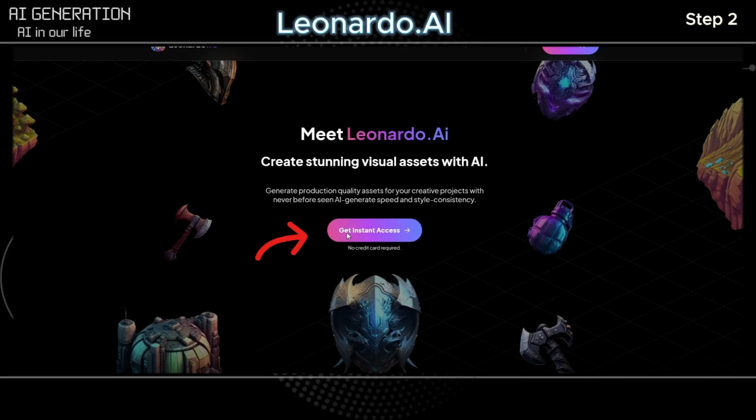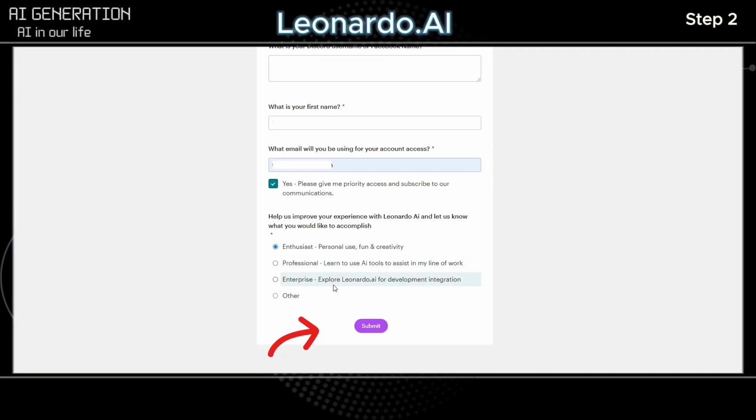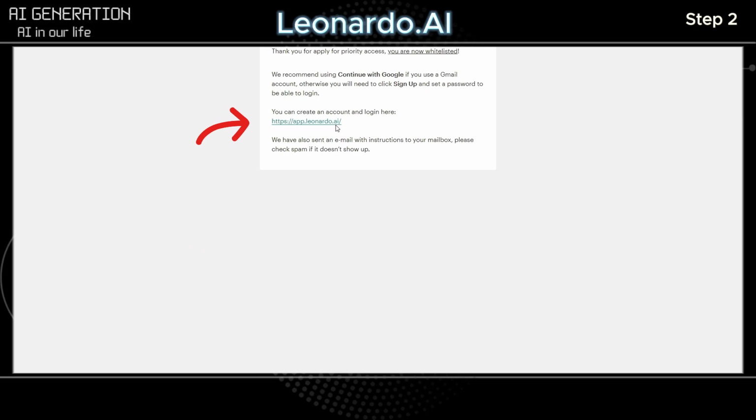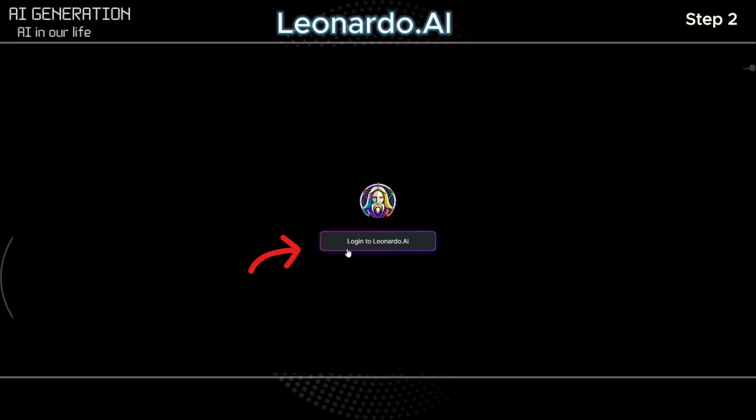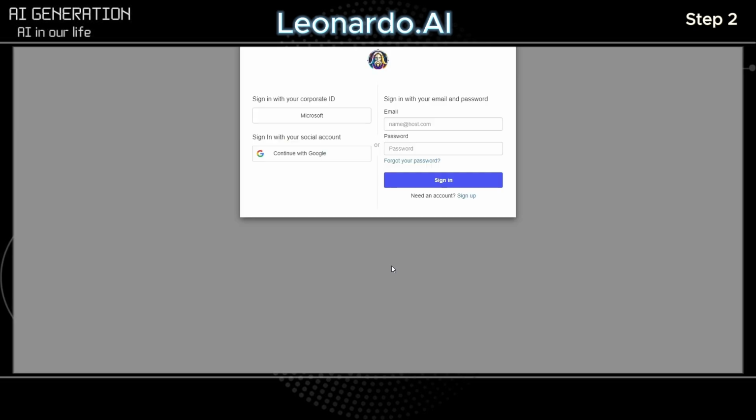Click on Get Instant Access, fill the form and click Submit. To return to Leonardo, click this link, then click the Login to Leonardo.ai button. To sign in, you can use a Gmail account, a Microsoft account, or just put in your email.